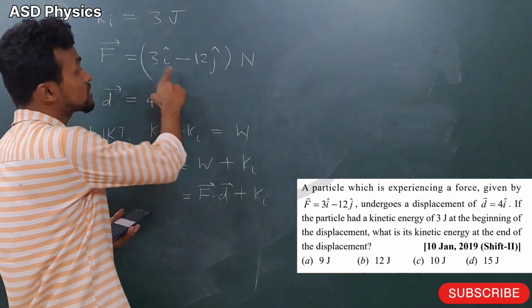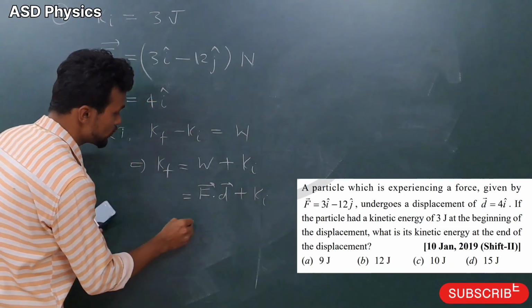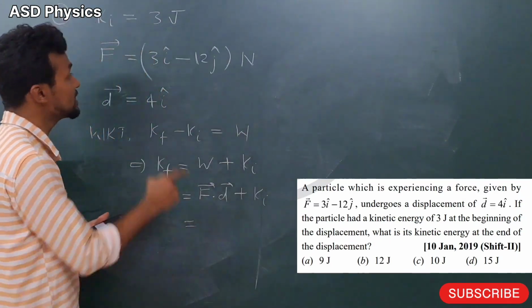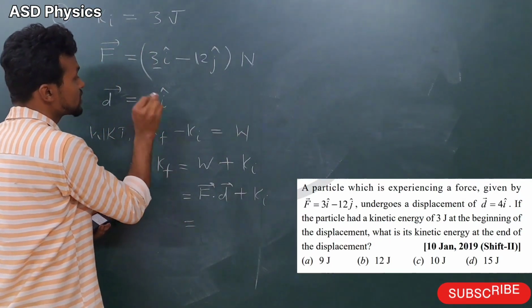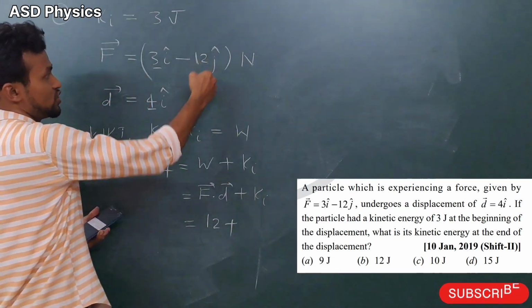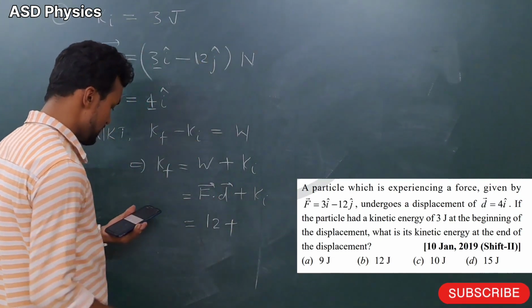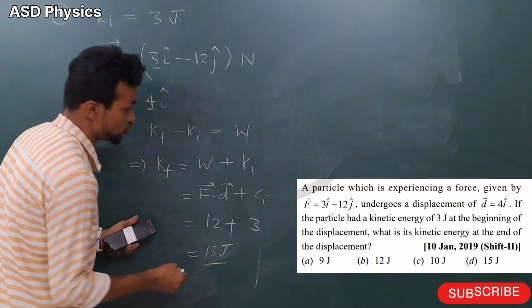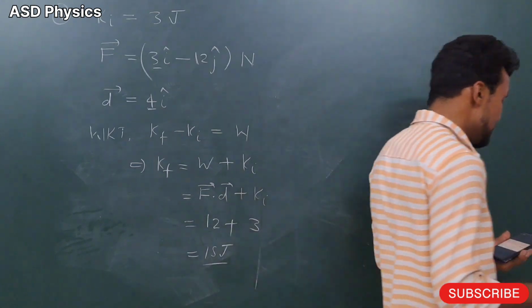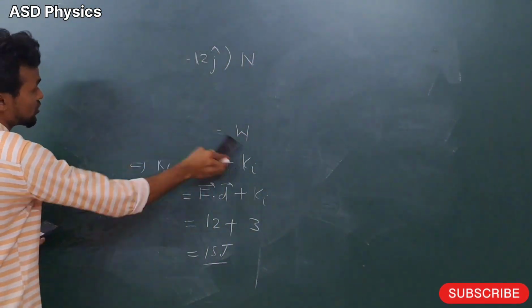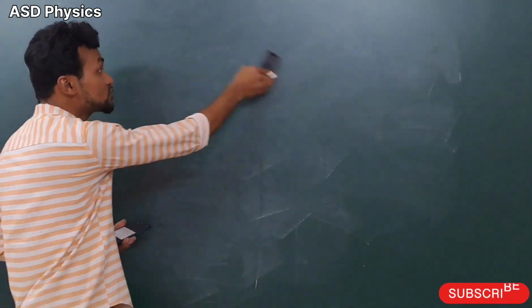Why dot product? Because the force is constant. Okay. So if you take the dot product, my dear students, we just have to multiply the coefficients of i cap. Here the coefficient of i cap is 3, here the coefficient of i cap is 4. So 3 into 4 is 12, plus j cap is not there, so it will not come here. And plus initial, how much is given? Initial is given 3. So the answer is coming how much here? 15 joule. See my dear students, in how easy a way we have solved the 2019 question of the JEE exam. How easy! That's why physics is very easy if we know the concepts.